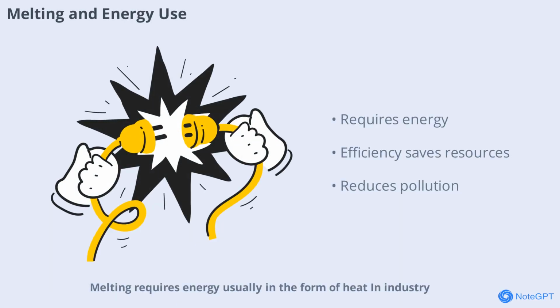Melting requires energy, usually in the form of heat. In industry, huge amounts of energy are used to melt metals, glass, and plastics. Finding ways to make melting more efficient can save resources and reduce pollution. Scientists and engineers are always looking for new technologies to improve melting processes.